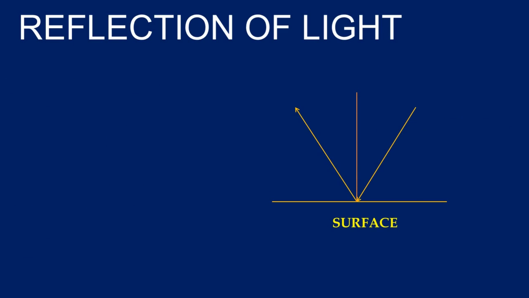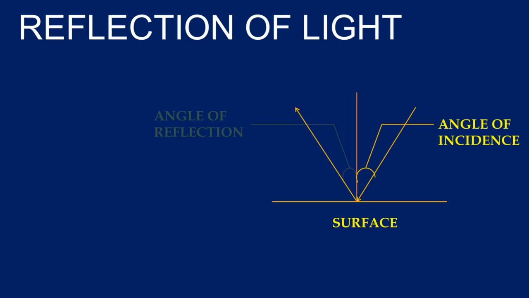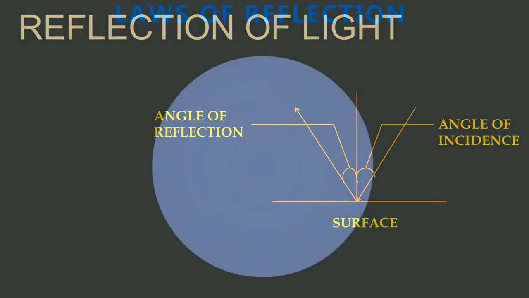Now we will see the angle of incidence. The angle of incidence is the angle formed between the incident ray and the normal. Angle of reflection is the angle formed between the reflected ray and the normal.